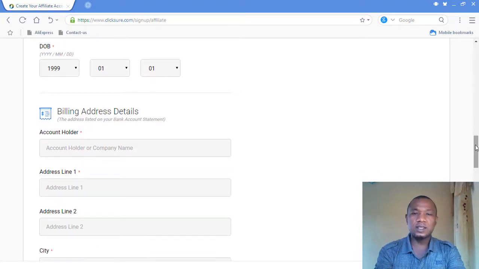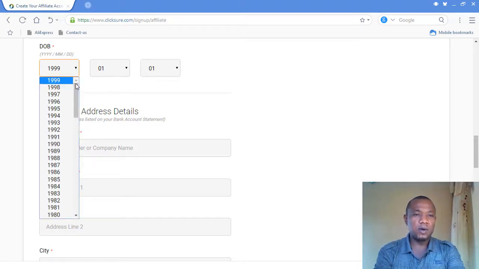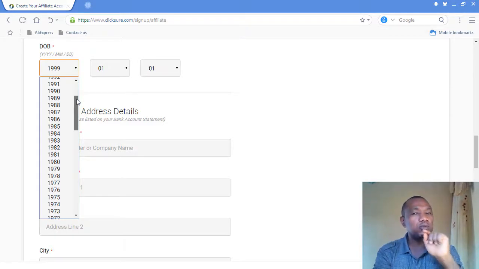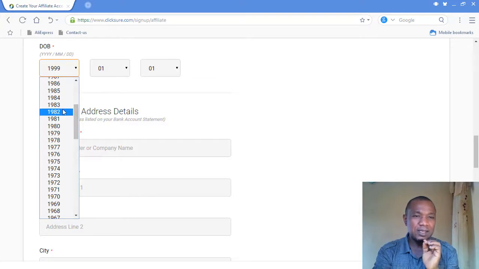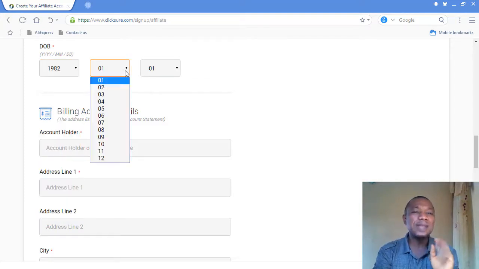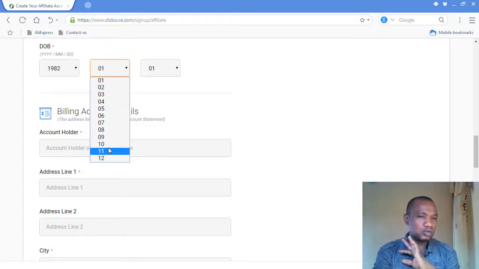And once again, you have to come up with your birthday. You look at all these things that come with a red asterisk, it is a must, you have to put them. You have to come up with your birthday. Again, when you come to birth year, you can choose whatever you like, but always be accurate on your birthday. Or at least make sure that the year you choose, up to the time you are registering, makes you at least 18 years old.